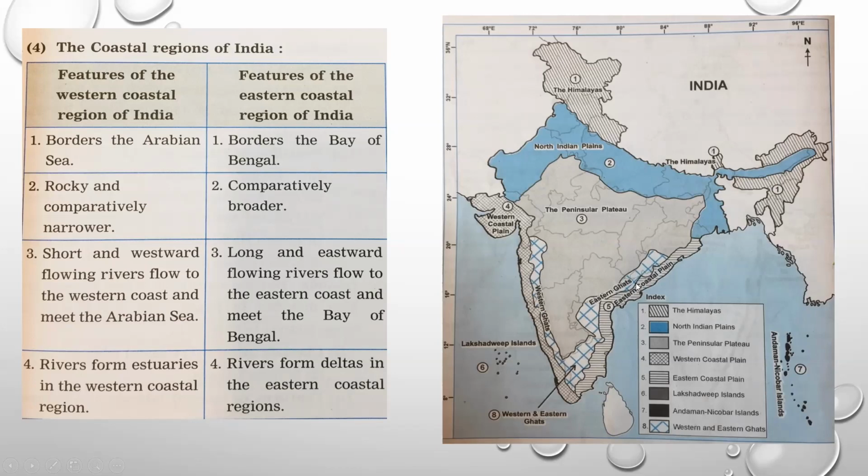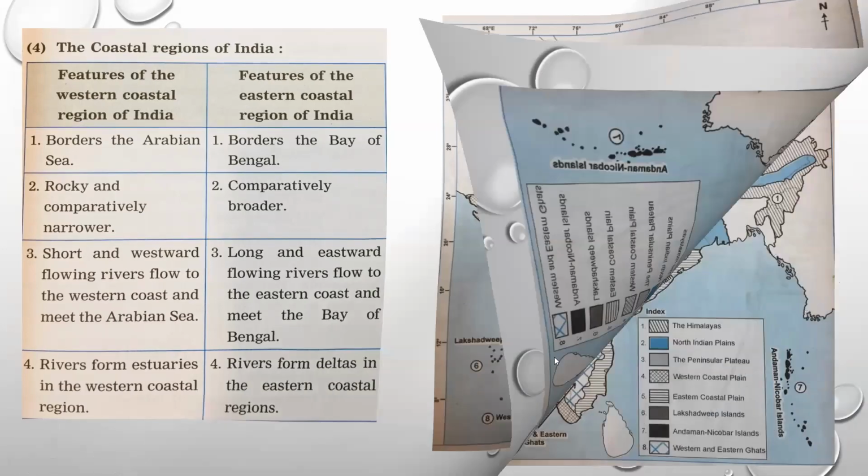Deltas means land which is fully fertile, good for agriculture. Because the rivers flowing in the eastern coast are long rivers, and while flowing they bring a lot of sediments, deposits, sand and other particles. Because of the deposition work done by the rivers, deltas are formed here, whereas in the western coast the rivers are short. They flow very fast and that's why the deposition work is not done. So deltas are hardly found over here, but instead of that we find estuaries. Let's proceed further.